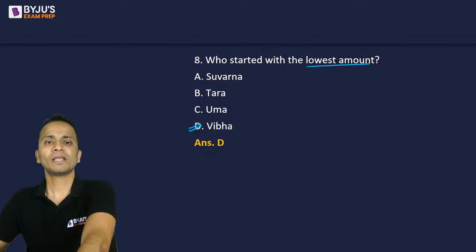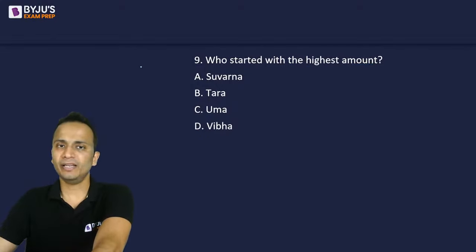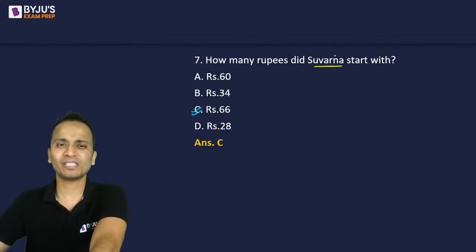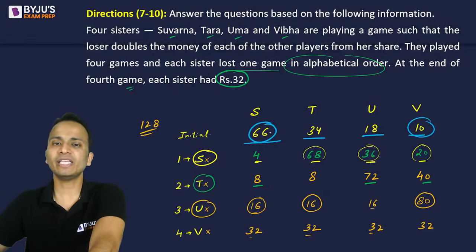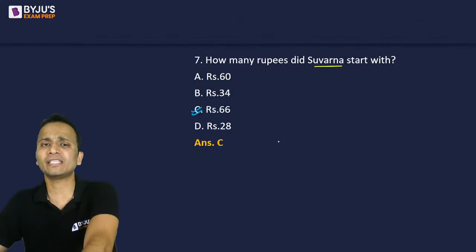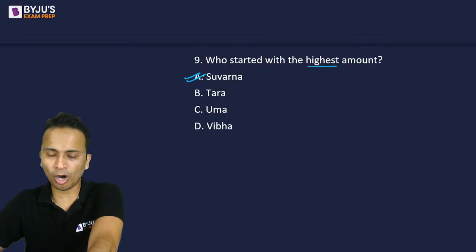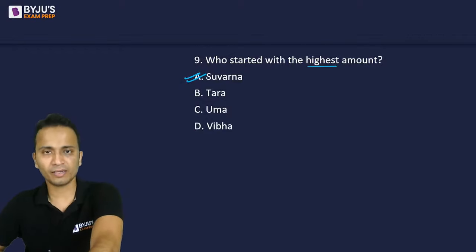Okay. Next question, question number 9. Who started with the highest amount? Simple question hai ab to, once you have made the table. So who started with the highest amount? Suvarna, I can see, started with 66 rupees, the highest amount. So the correct answer for question number 9 will be option A, that is Suvarna.